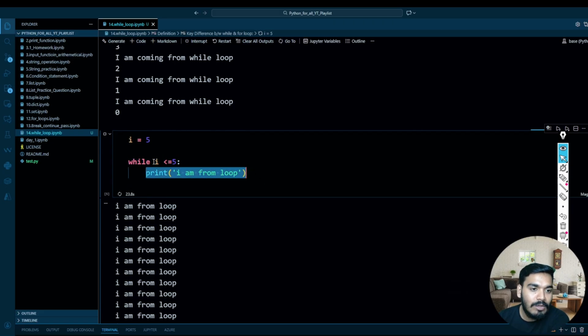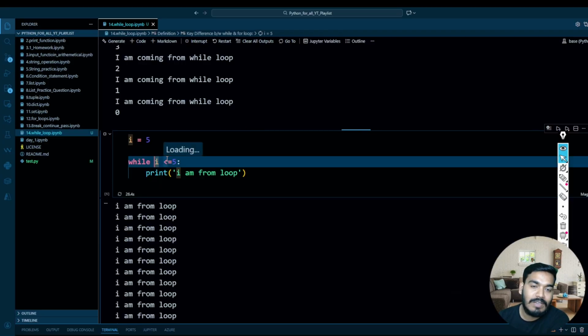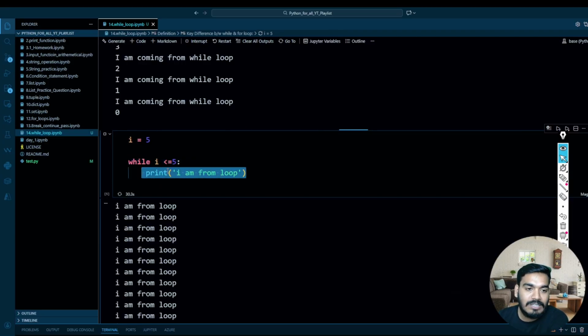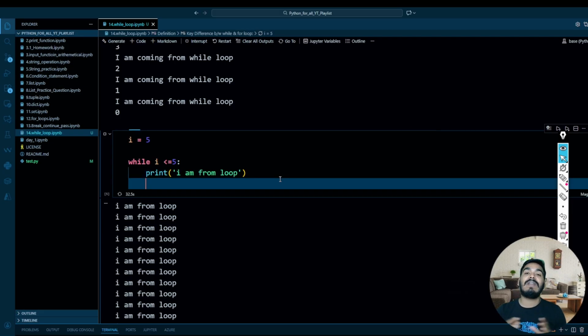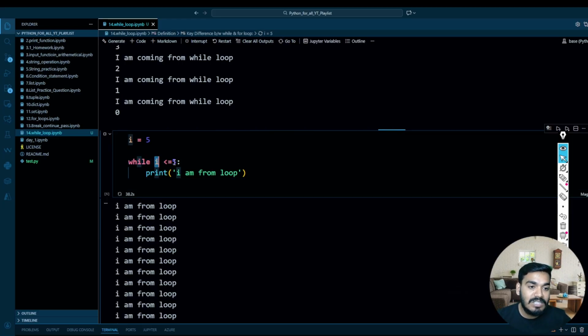Again, it will go to the while loop and check I is 5. We have not changed the value of I, so it will again print this. And this loop will work for infinite times because we are not increasing or decreasing the variable, so this condition is always true. So how to stop that? We have to stop the kernel for this.